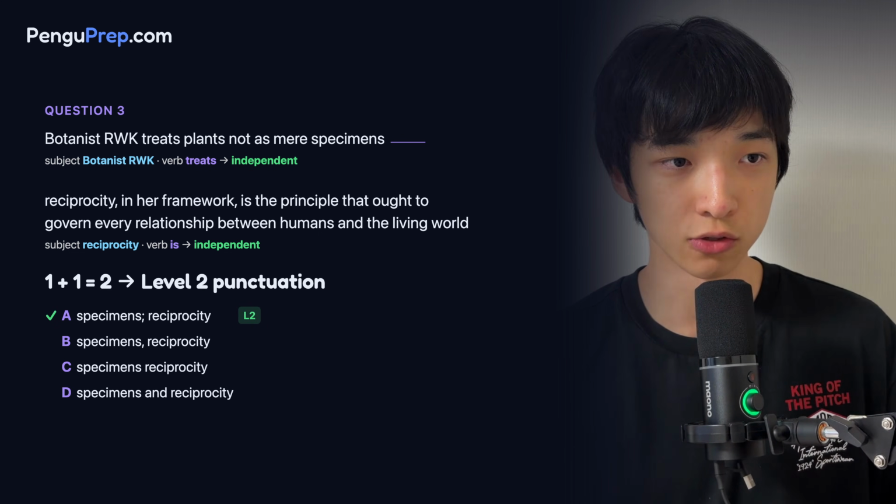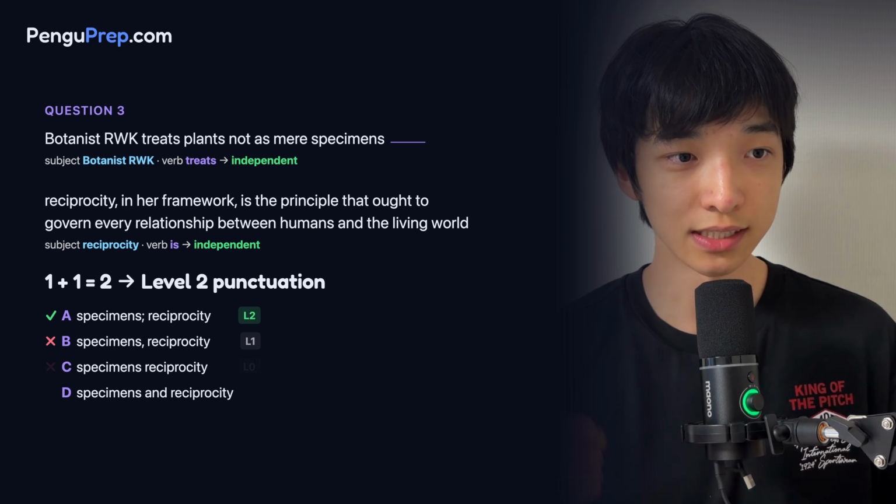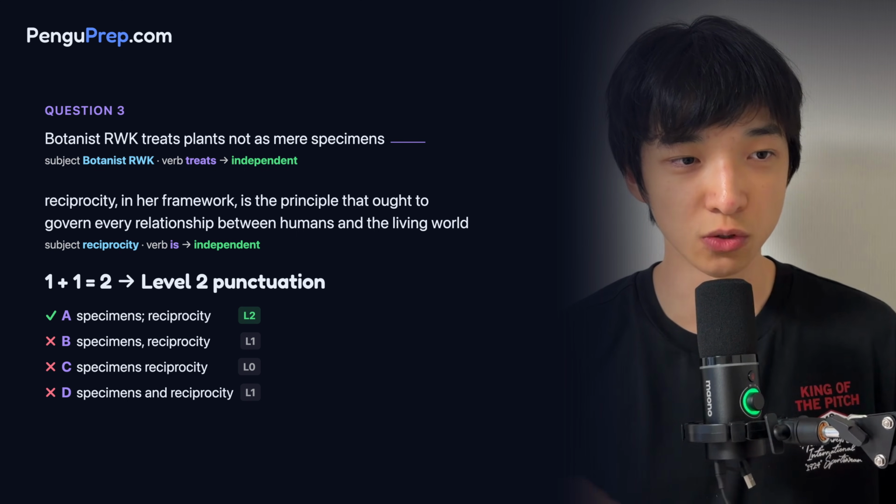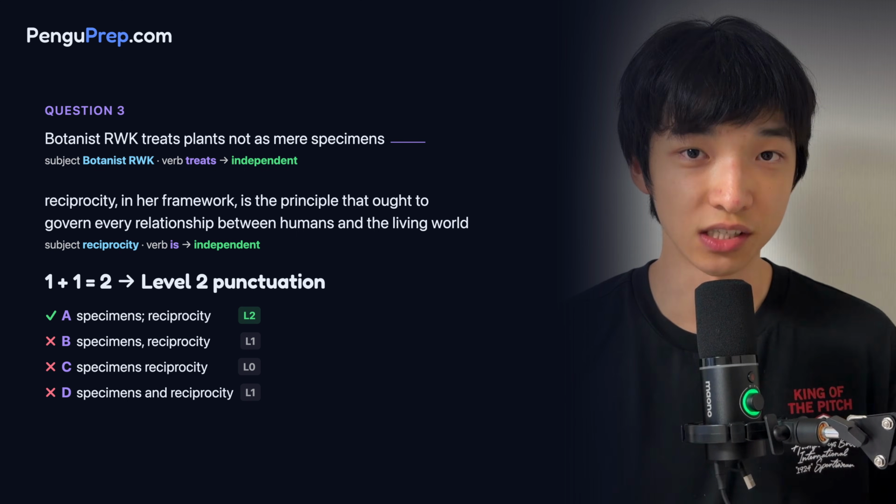A shows a level 2 punctuation. B shows a level 1 punctuation. C shows a level 0 punctuation. D shows a level 1 punctuation. So A is the correct answer.